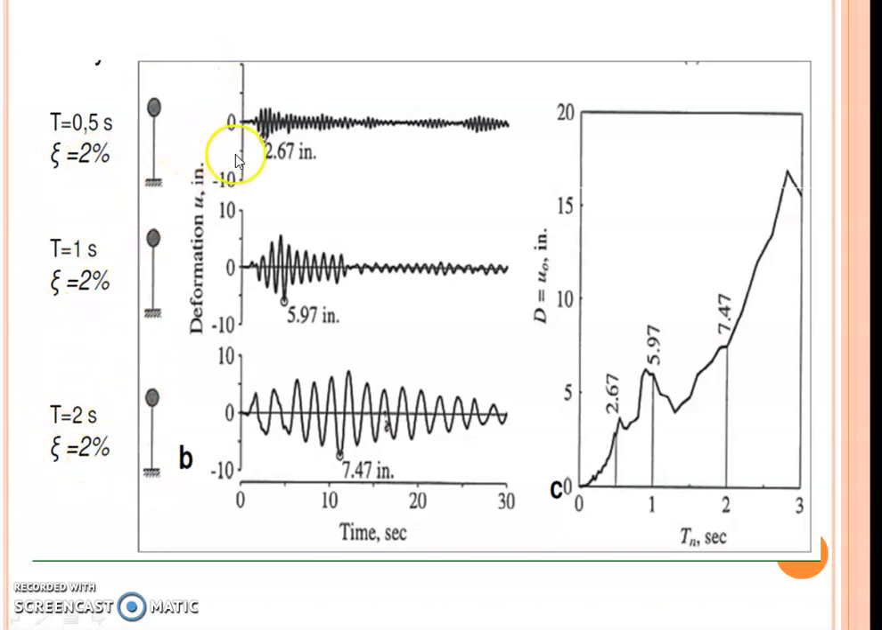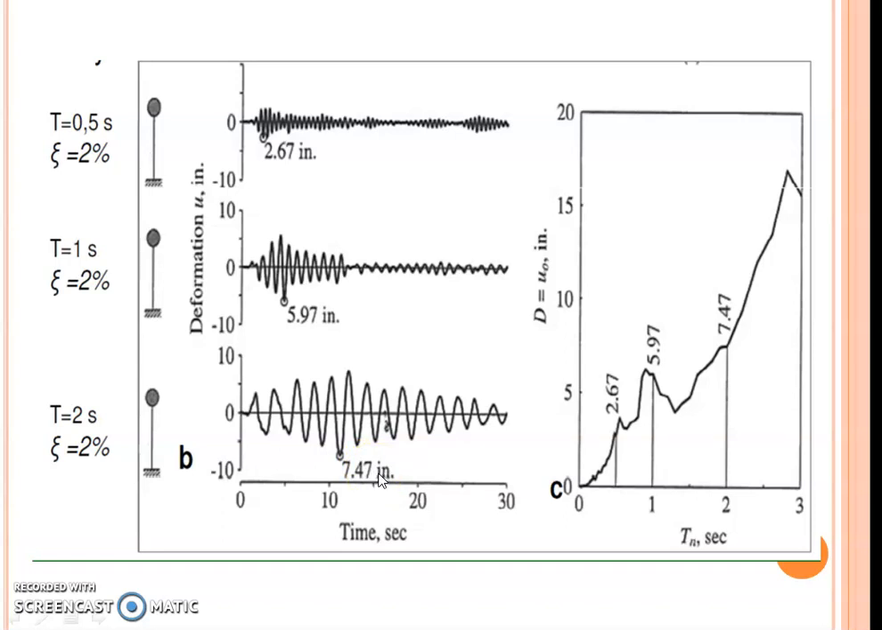Now this is nothing but the response history of structure 1. This is the response history in terms of deformation of structure 2. This is the response history of structure 3 in terms of its deformation. Now from these structures I will take only the maximum response. From structure 1, the maximum response is 2.67, having natural period 0.5. For structure 2, having natural period 1 second, the maximum response is 5.97. Structure 3, having 2 second natural period, has a maximum displacement of 5.47.